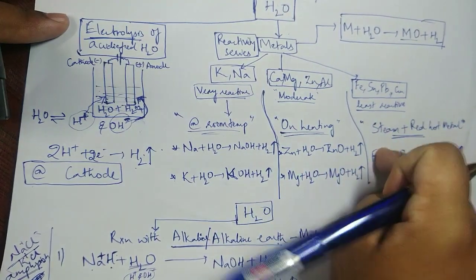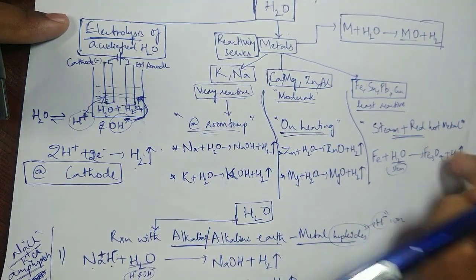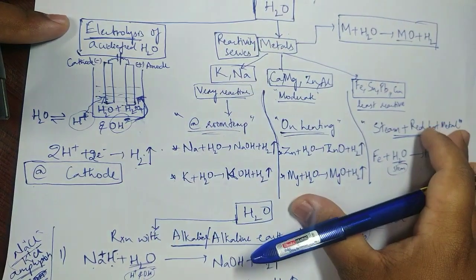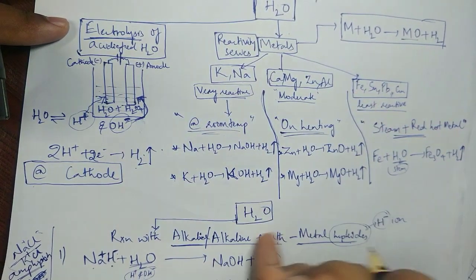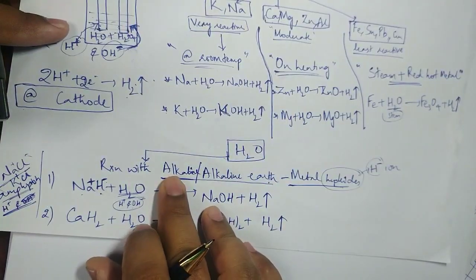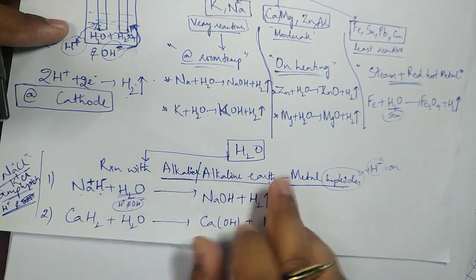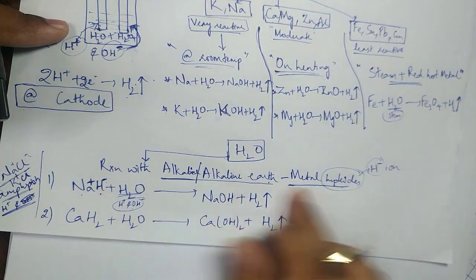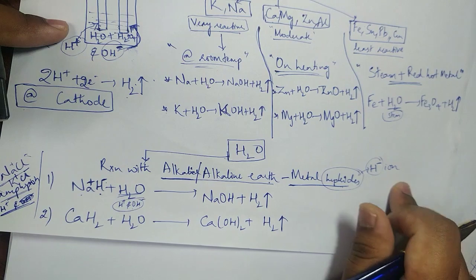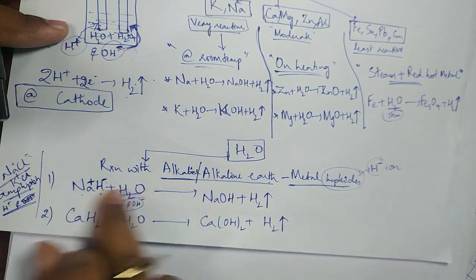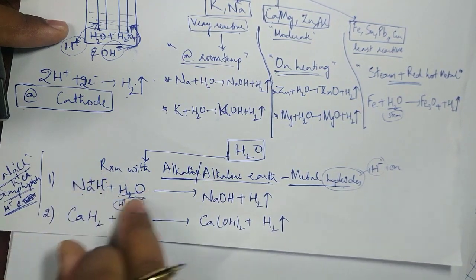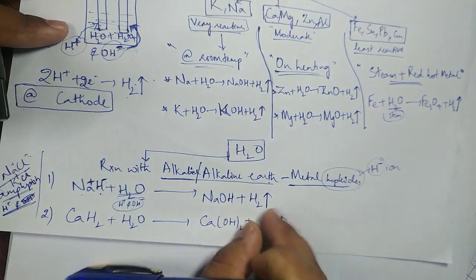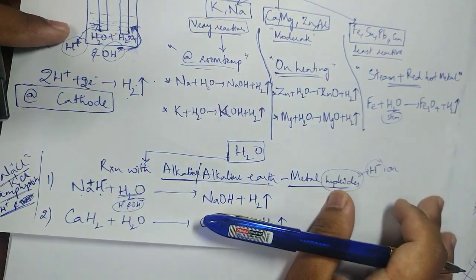Least reactive ones need heat along with steam and red hot metal. Clear. After that we have alkaline metal and alkaline earth metal hydrides. The hydride is the H minus ion. H minus ion from a metal hydride with water will form the base and hydrogen gas. So this is a summary, and in the next class we'll talk about the metals and some other methods of preparation.